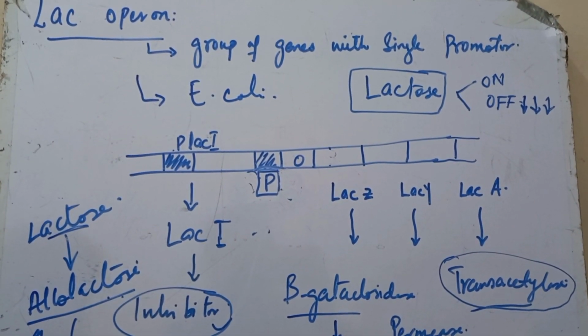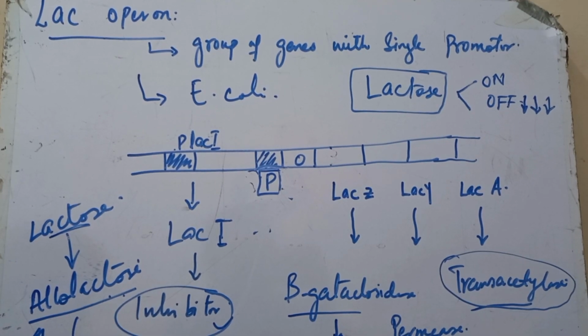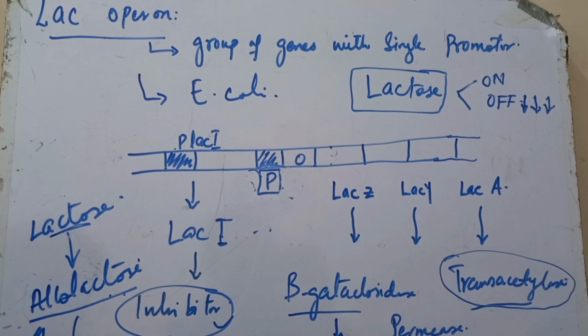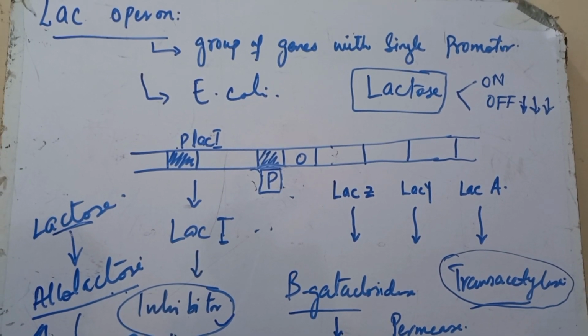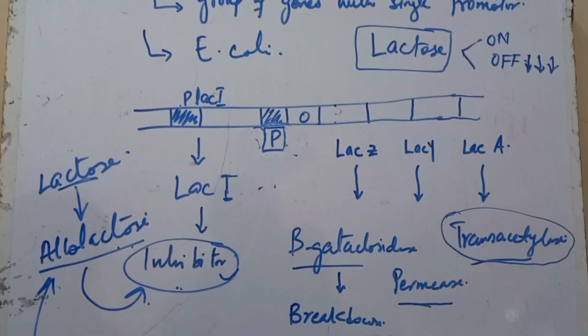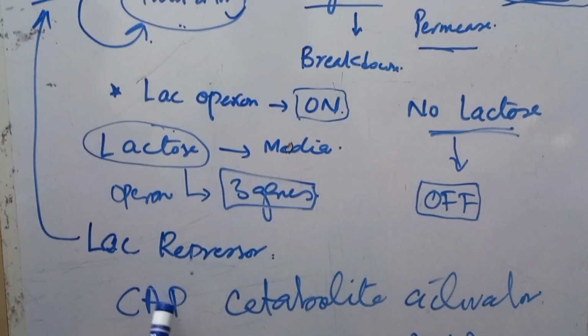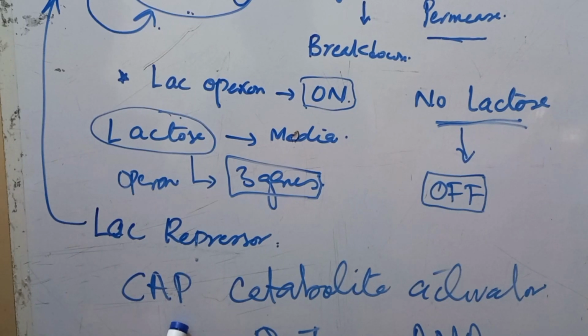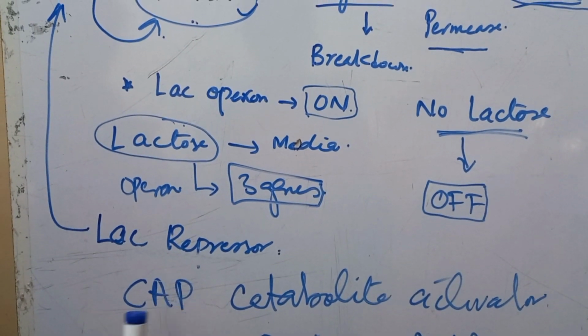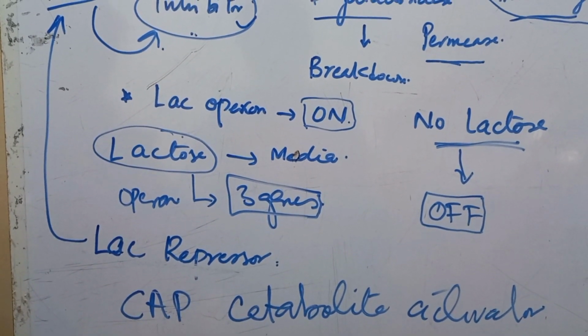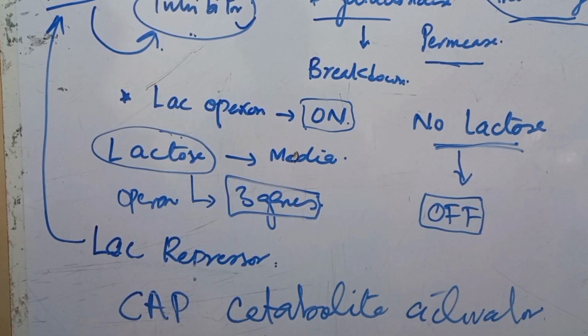How are levels of lactose and glucose detected, and how do changes in the levels affect lac operon transcription? There are two regulatory proteins involved. Number one, the lac repressor that acts as a lactose sensor, and the other is the catabolite activator protein that acts as the glucose sensor. These proteins bind to the DNA of the lac operon and regulate the transcription based on the lactose and glucose level.